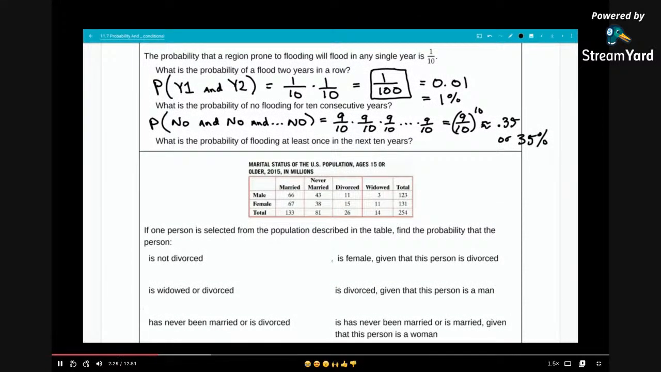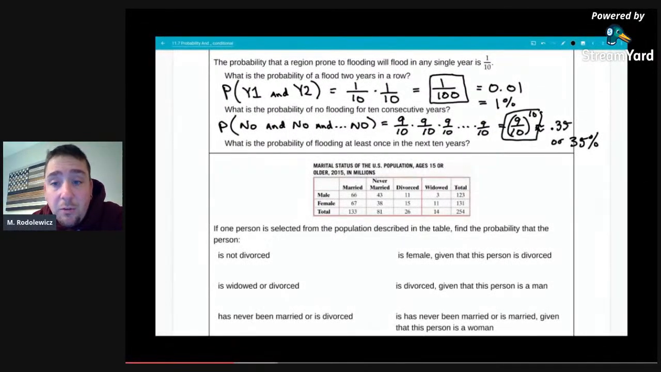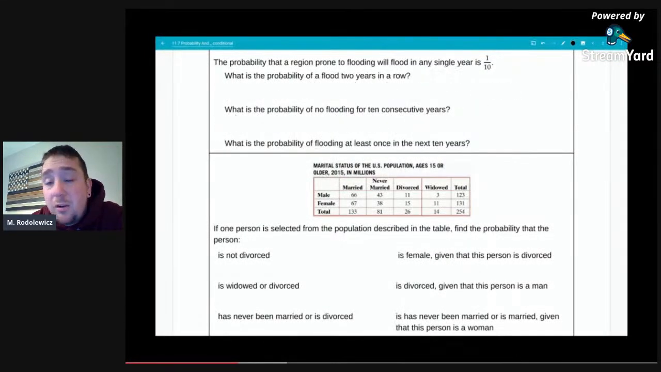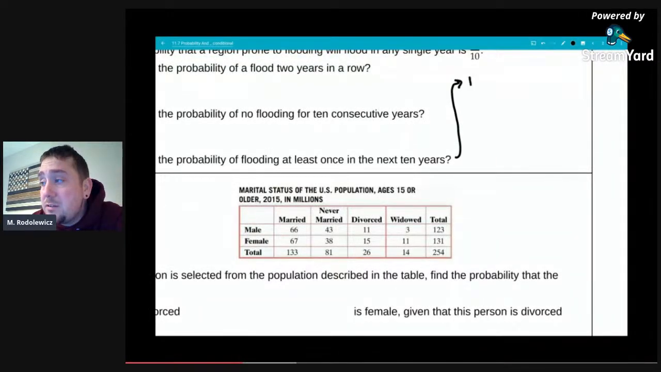Okay. Lastly, what is the probability of flooding at least once in the next 10 years? So (9/10)^10 is the exact answer for no flooding, but you are probably going to be asked to estimate it to the nearest percentage or 2 decimal places.